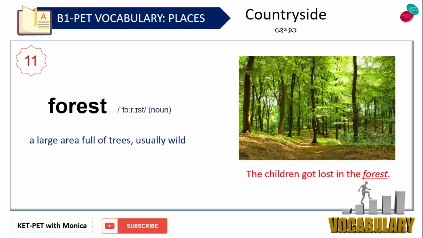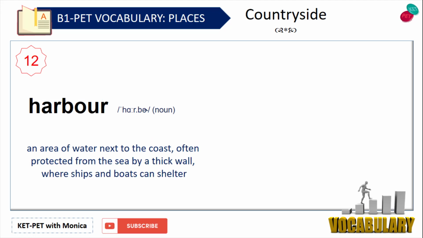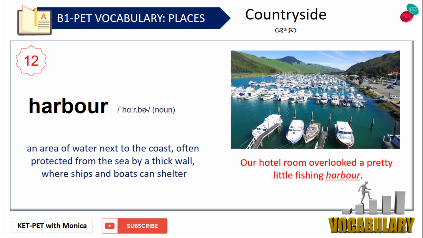Forest. A large area full of trees, usually wild. For example, the children got lost in the forest. Harbor. An area of water next to the coast, often protected from the sea by a thick wall, where ships and boats can shelter. For example, our hotel room overlooked a pretty little fishing harbor.